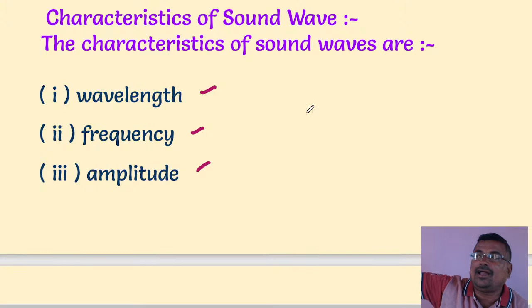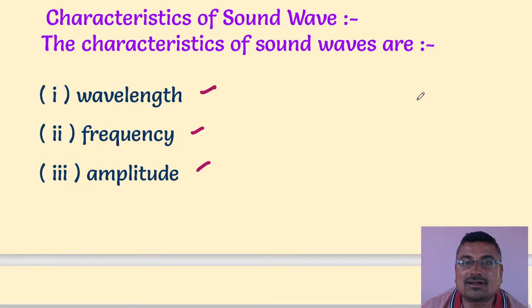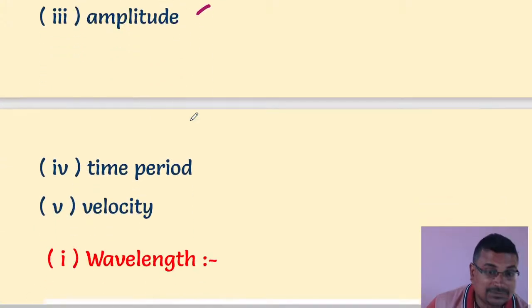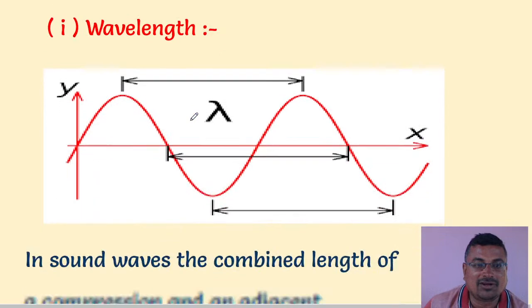That is, there are high and low waves, as you see if you go to the seashore. Water waves form transverse waves. Now let's discuss wavelength, frequency, amplitude, time period, and velocity.